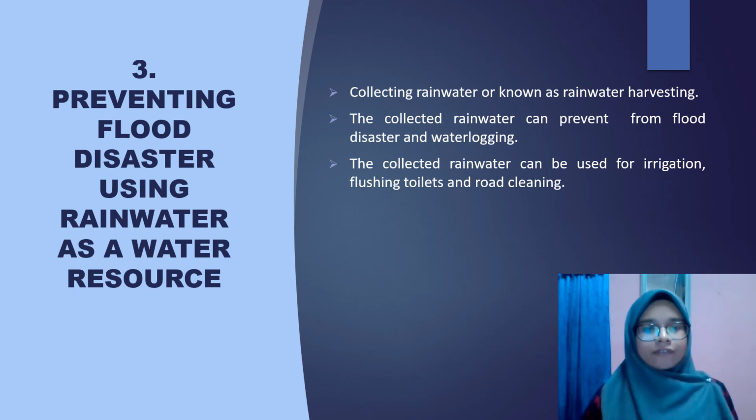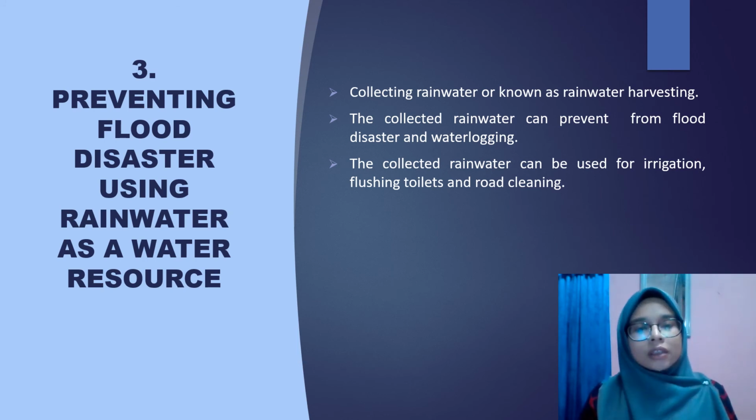Okay, lastly, the third management that can be applied to sustain the water resource is preventing flood disaster using rainwater as a water resource. Collecting rainwater, known as rainwater harvesting, can prevent flood disaster and waterlogging. And the collected rainwater can be used for irrigation, flushing toilets, and road cleaning. So it can protect the water resource from river or groundwater to sustain it for future use.